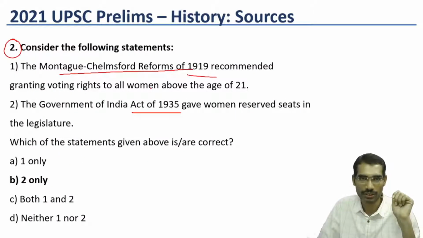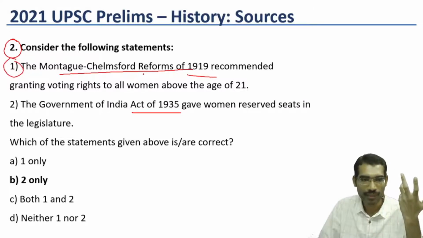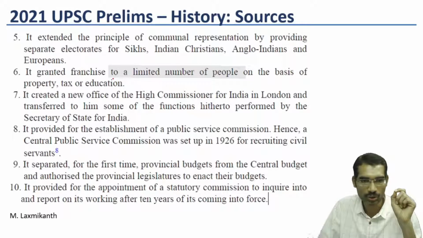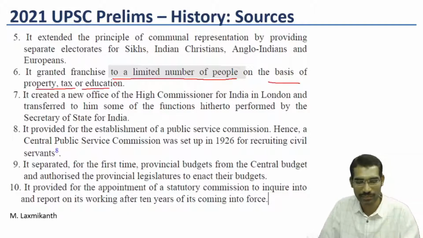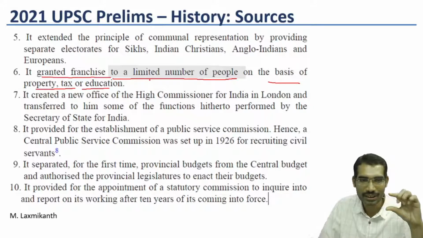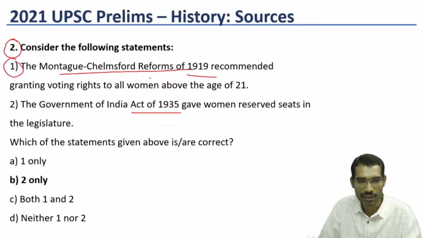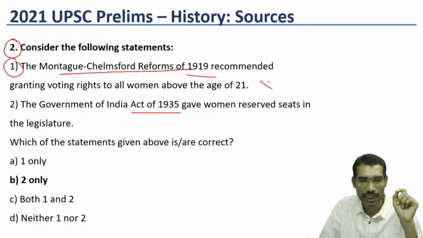This also becomes a difficult question, because the first option can be eliminated since it is given in the Lakshmikant book: franchise granted to a limited number of people on the basis of property, tax or education. So it granted franchise to a limited number of people. This is the line from Lakshmikant, and from this book this option will be eliminated.